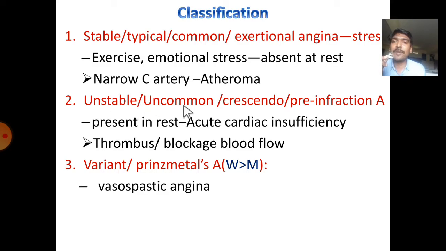This is also called uncommon type of angina, crescendo angina or pre-infarctional angina. The pain appears even at rest. Here we will observe acute cardiac insufficiency. This happens due to a thrombus or blockage of blood flow in the coronary artery. The third variety is variant angina, also called Prinzmetal angina. We usually observe it in women compared to men. Here there is abnormal vasospasticity of the coronary artery. This is called vasospastic angina.